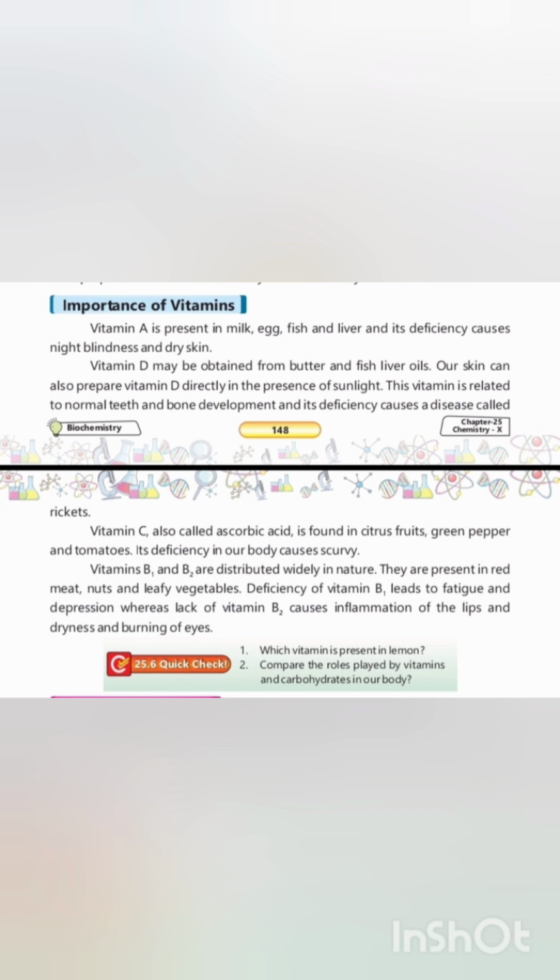Vitamin C, ascorbic acid. Source: found in citrus fruits, green peppers, and tomatoes. Deficiency effect: deficiency of vitamin C in the body causes scurvy.